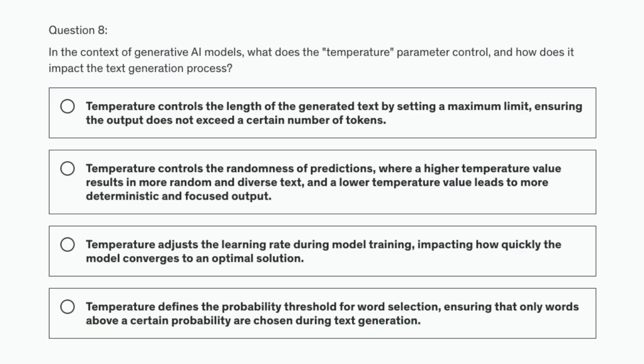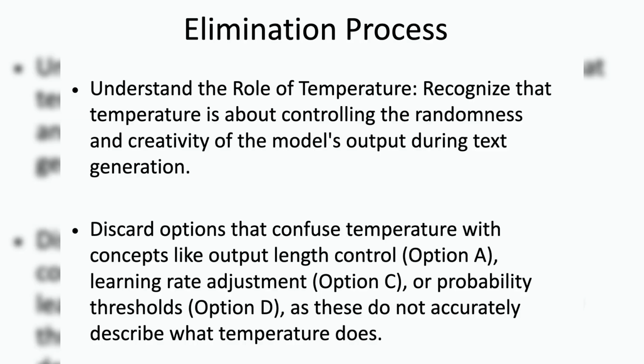Option B, temperature controls the randomness of predictions, where a higher temperature value results in more random and diverse text, and a lower temperature value leads to more deterministic and focused output. Option C, temperature adjusts the learning rate during model training, impacting how quickly the model converges to an optimal solution. Option D, temperature defines the probability threshold for word selection, ensuring that only words above a certain probability are chosen during text generation.